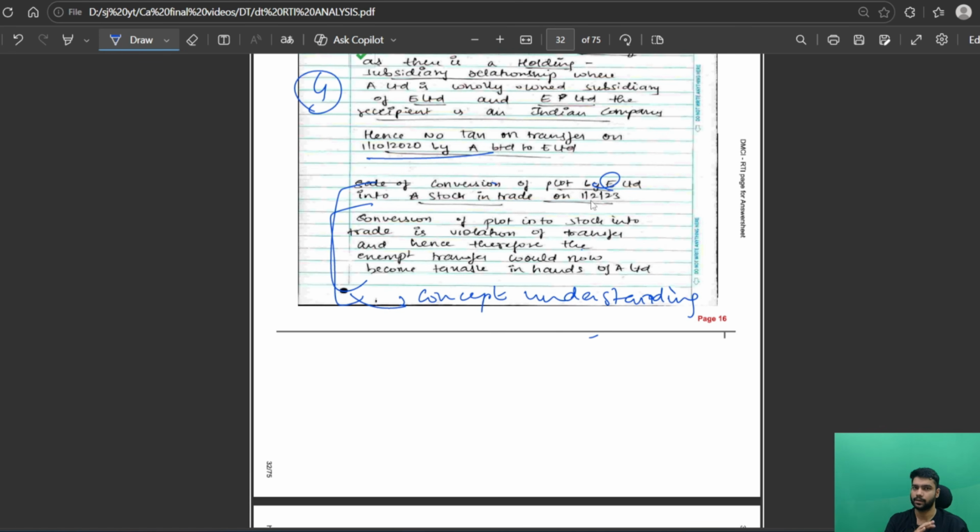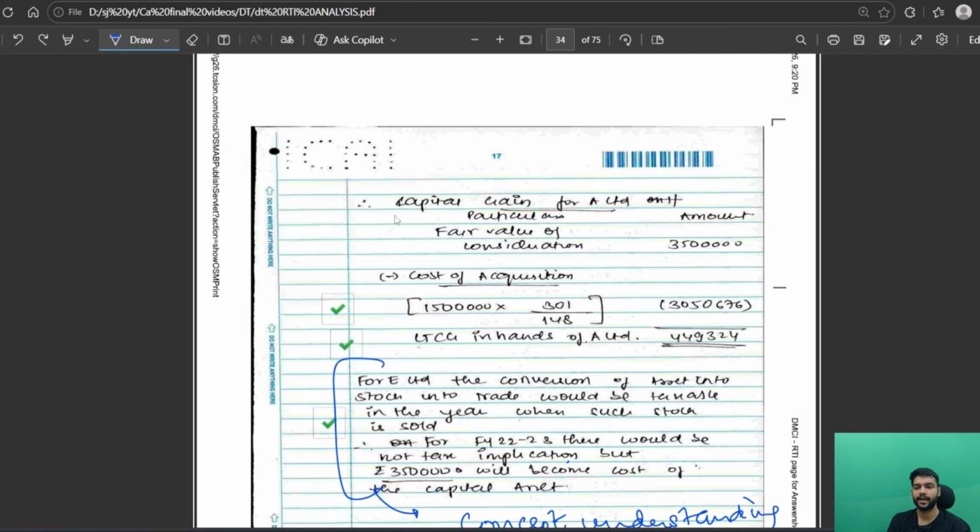So E Limited converted the asset into stock in trade and then it becomes taxable. So you have to understand the concept that in that case, the transfer by A will become taxable and the amount at which he transferred will be the cost for the E Limited. That is the actual provision. So just write the provision here. Then I have solved it accordingly.